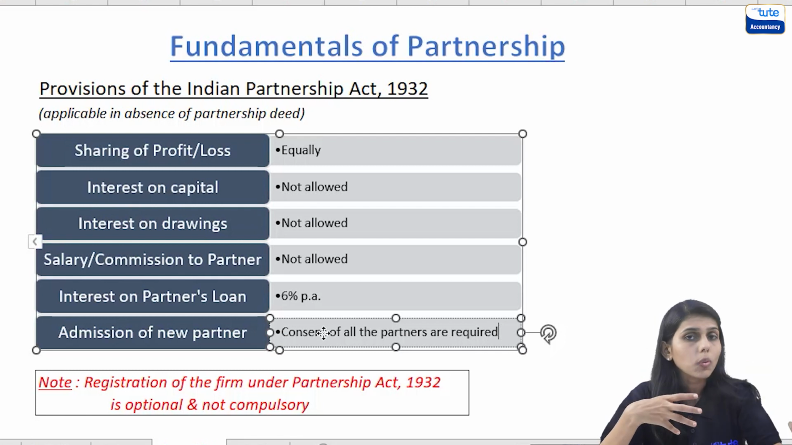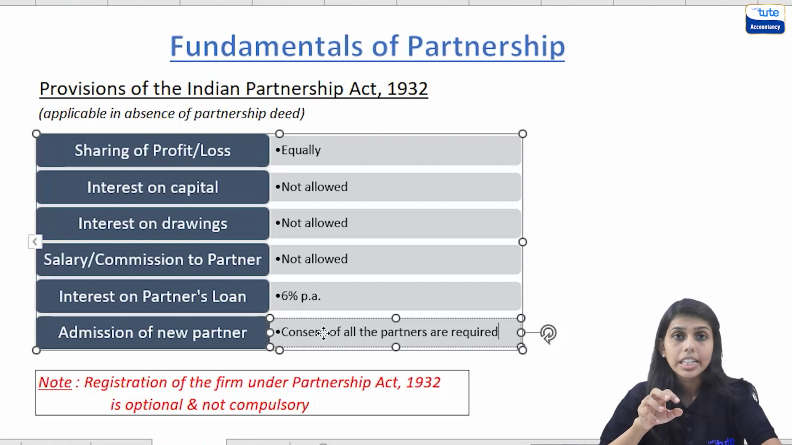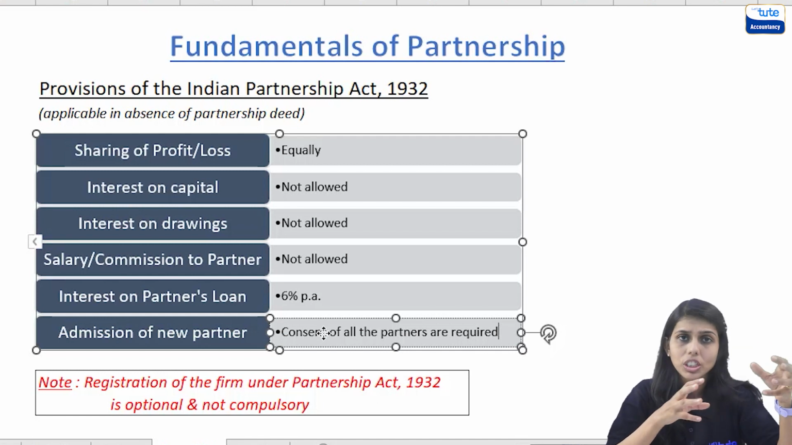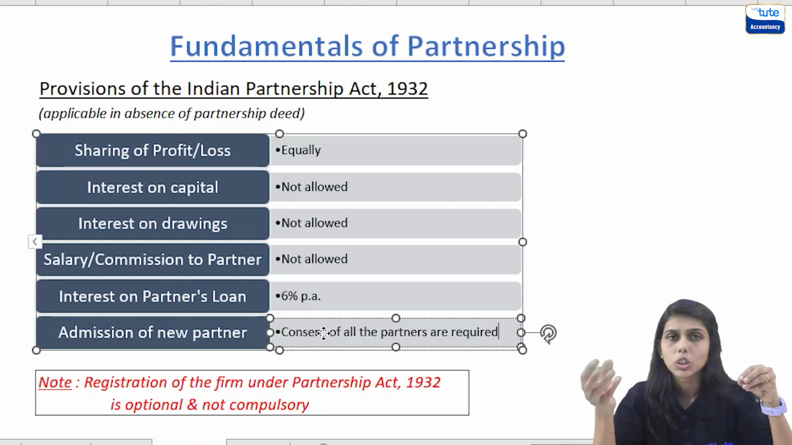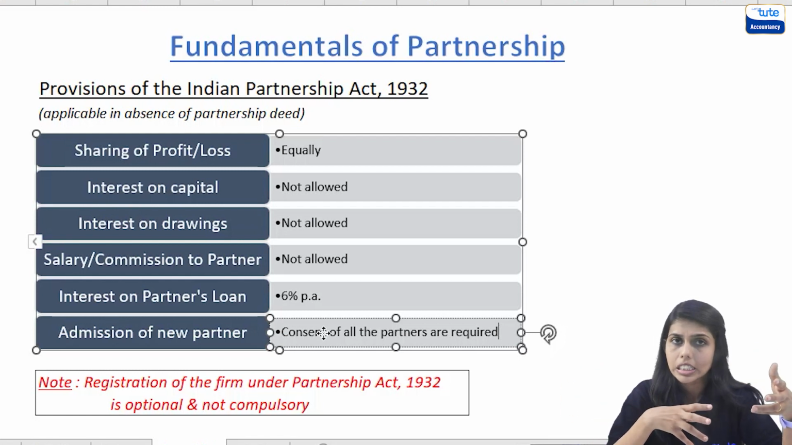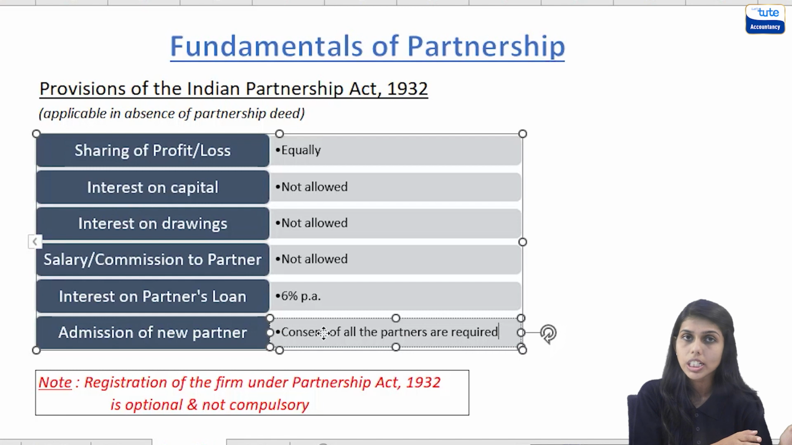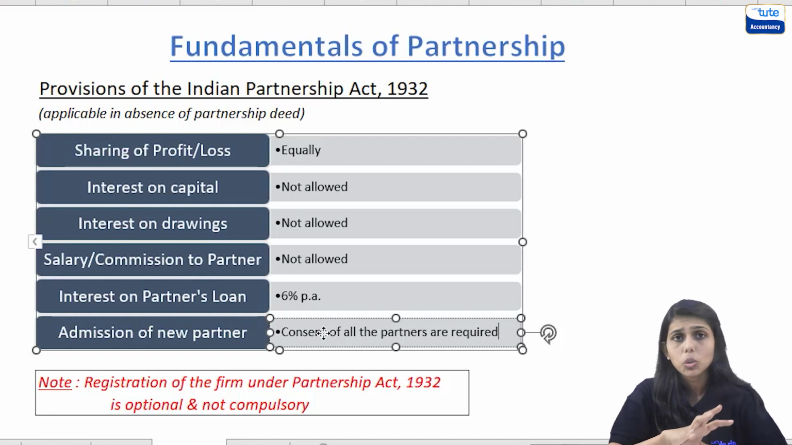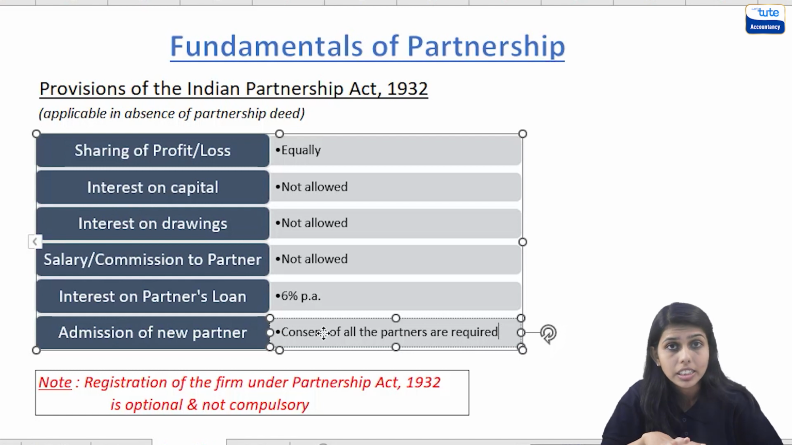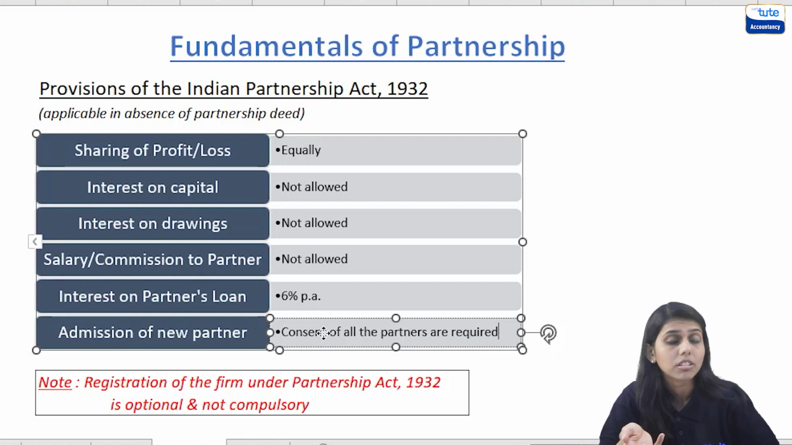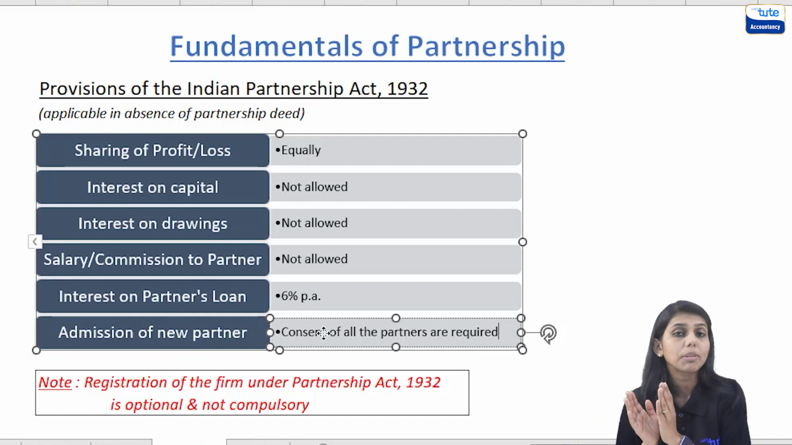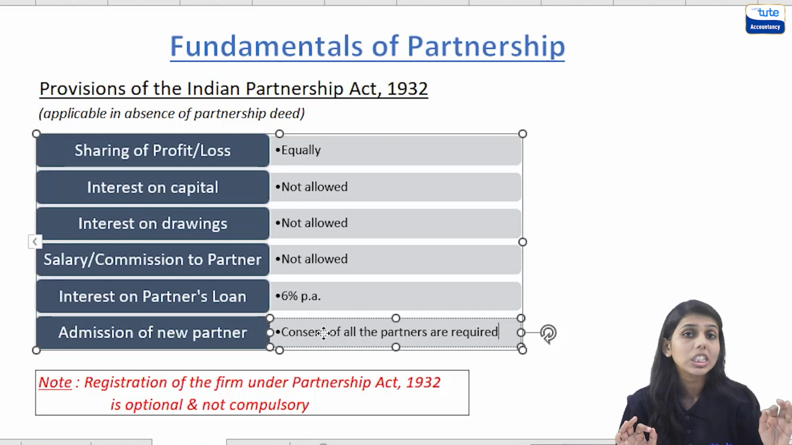See friends, when you are solving the sums in the exam, if any provisions or conditions or instructions are given in the sums regarding interest on capital or interest on drawings or any other thing, then you need to follow the instructions which are given in the sum. We assume that is mentioned in the deed. But if there are no provisions given, if the sum is silent, if there is nothing mentioned about interest on capital or maybe salary to the partner, then you have to follow the provisions of the partnership act and accordingly you need to write your answer or give your opinion on the same.